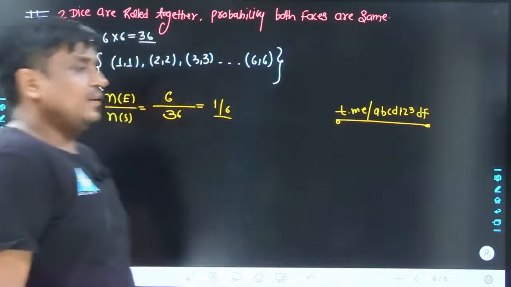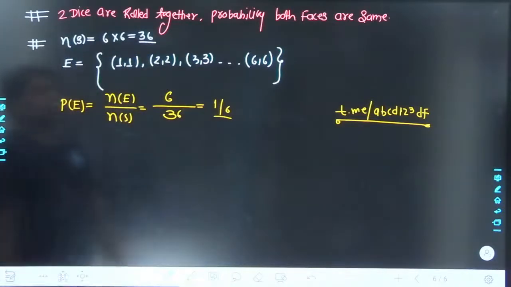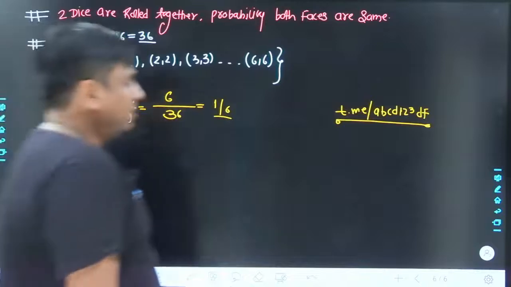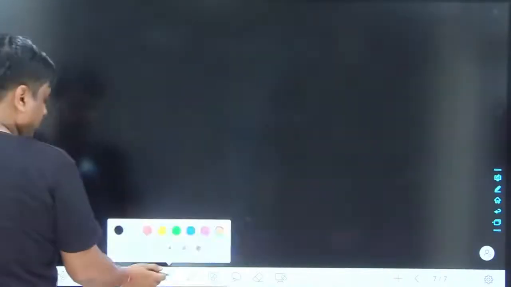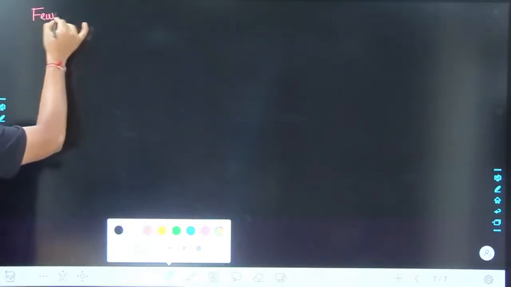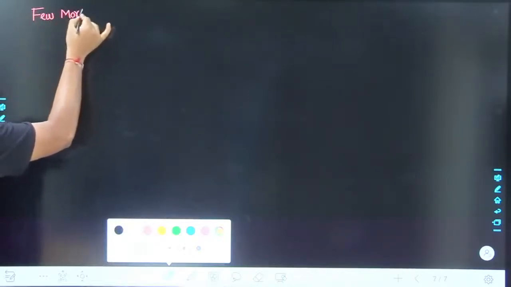Agreed? Yeah. So here it becomes 1 upon 6. Few more important terminologies which are associated with probability have yet to be explored.